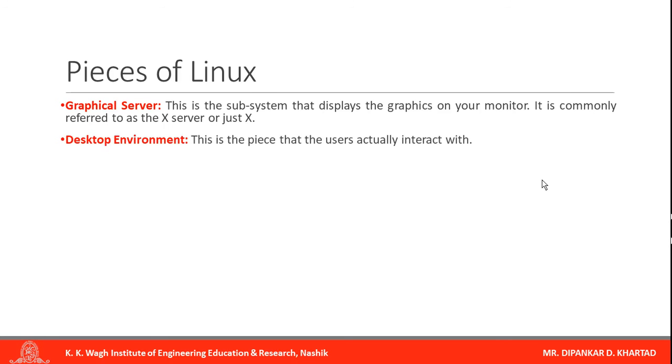This is the piece that the user actually interacts with. If you are using your desktop, directly you will find your mouse, you can click on any icon. So this is the desktop environment, the piece the user actually interacts with, because the user will not directly interact with the CPU.